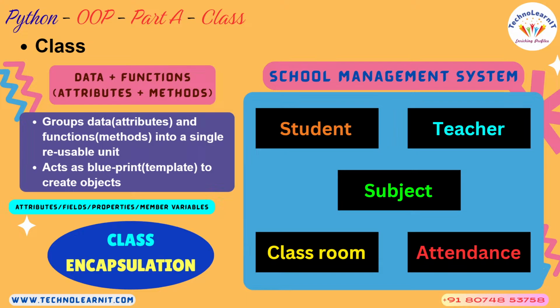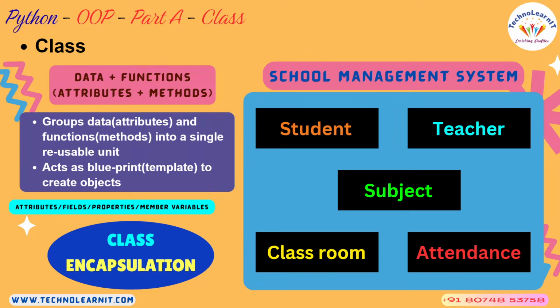So a class allows you to implement a concept called encapsulation. Again, this is a term in object-oriented programming. Encapsulation is the concept, and class is the means through which you can implement it. What is encapsulation?